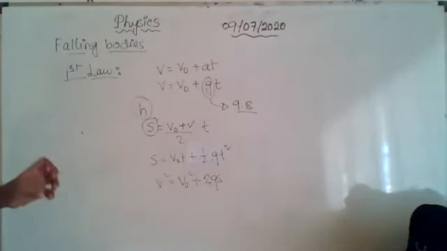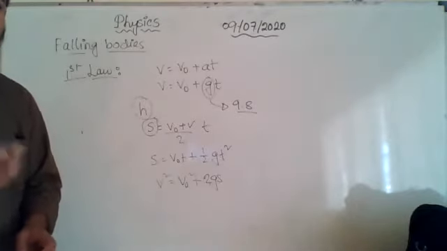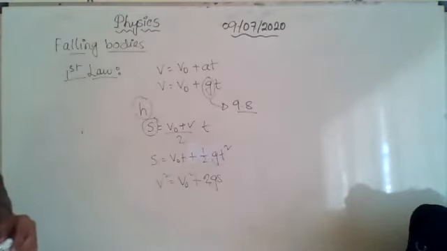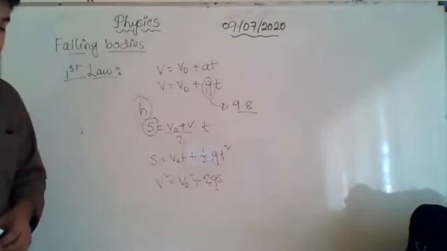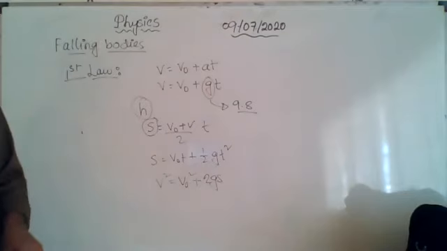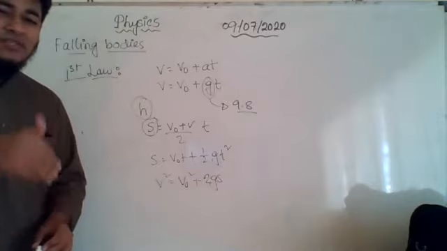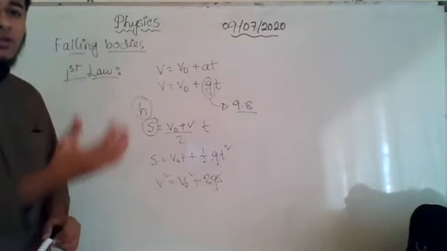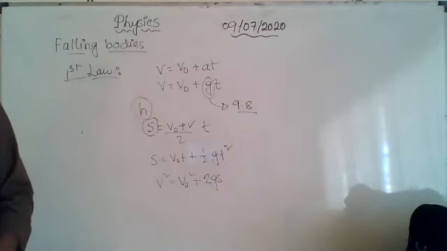But when I'm throwing a body in the upward direction, will the velocity be increasing or decreasing? I want to know that first. Decreasing. Decreasing, because when we throw a body upward, the force of gravity is acting in the downward direction. So gravity will pull it back and try to stop it. As a result, the velocity will decrease.